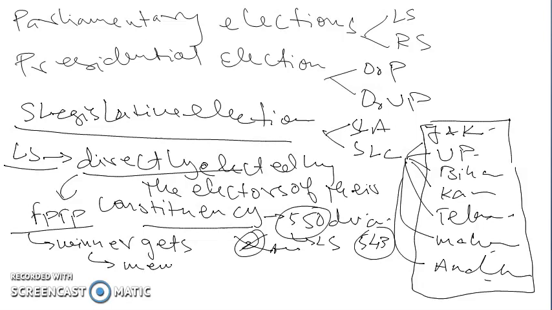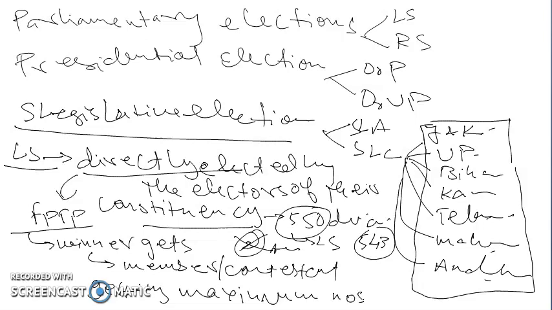So the contestant getting the maximum number of valid votes is declared elected. This is the thing for the first past the post system. In the first past the post system, the contestant getting the maximum number of votes is declared elected. And this is the manner of election to the Lok Sabha.